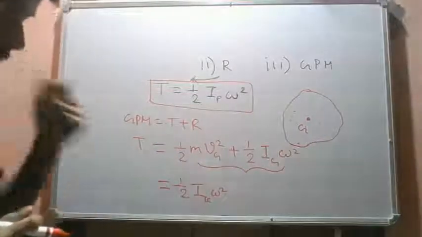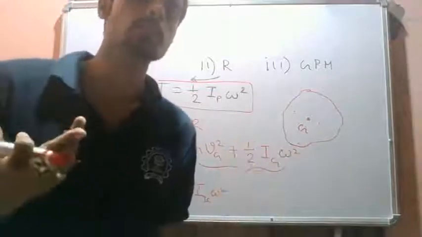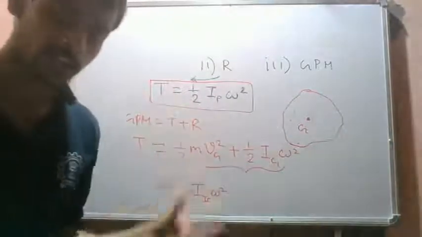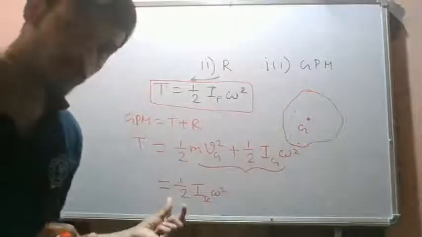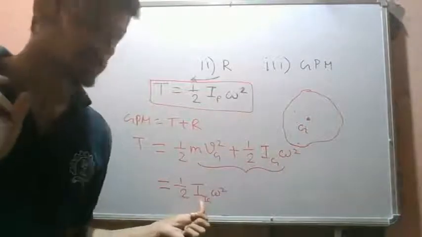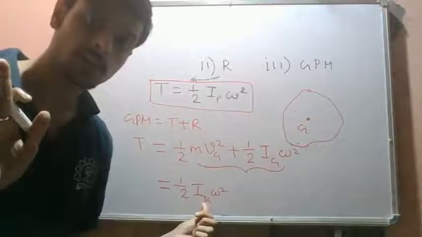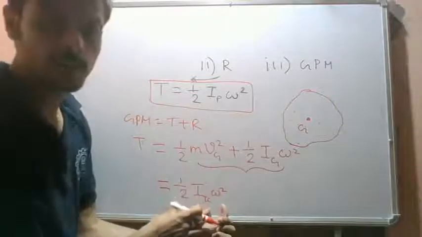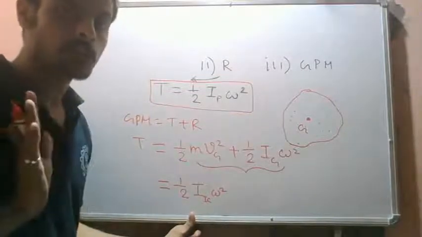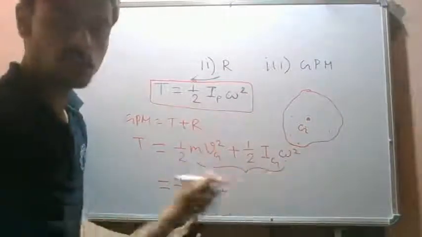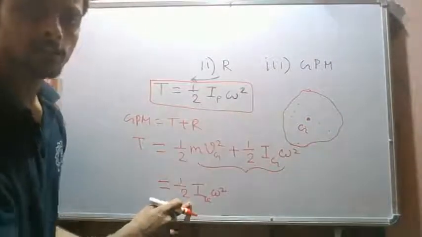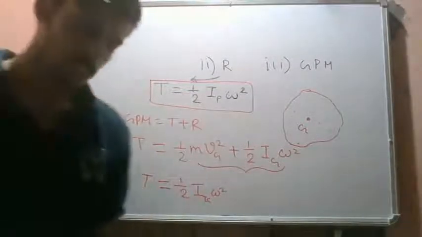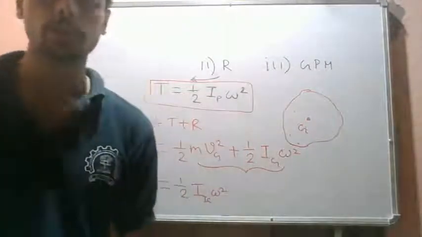If for this rigid body we can find out the instantaneous center of velocity, then the whole kinetic energy of this rigid body can be written as half the moment of inertia evaluated with respect to the IC, not with respect to G, times omega square. Together, the translation and rotation can be combined and written like this. This is an alternate form of the kinetic energy, so we can use either this or this. These are the three types of kinetic energy which we will use for a rigid body.